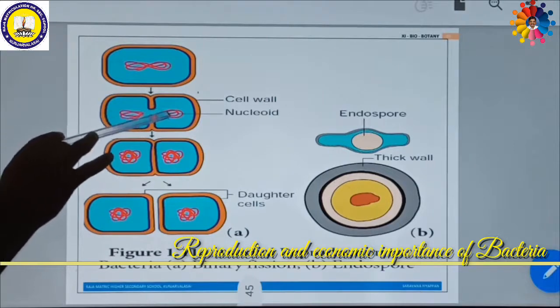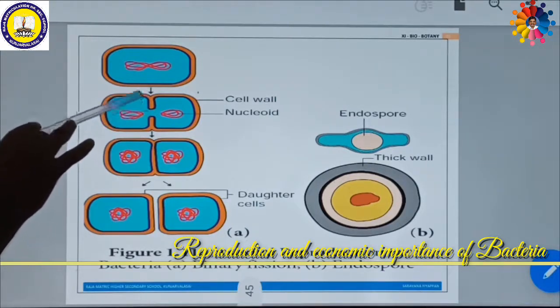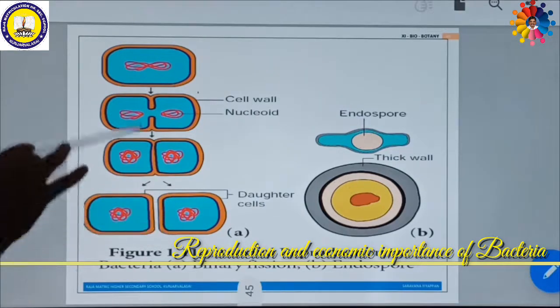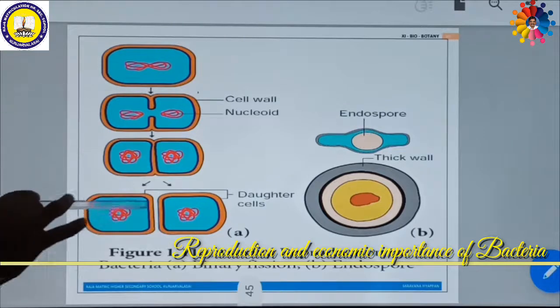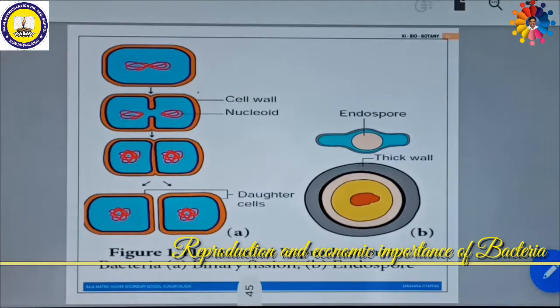After division of the nucleus, a cell wall is formed. Then the cytoplasm is divided, and then the cell is divided. So a single cell becomes two cells. Bi means two, so a single cell divides into two bacterial cells. It is called binary fission.